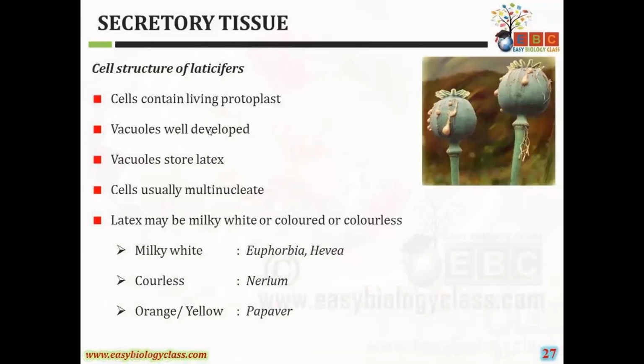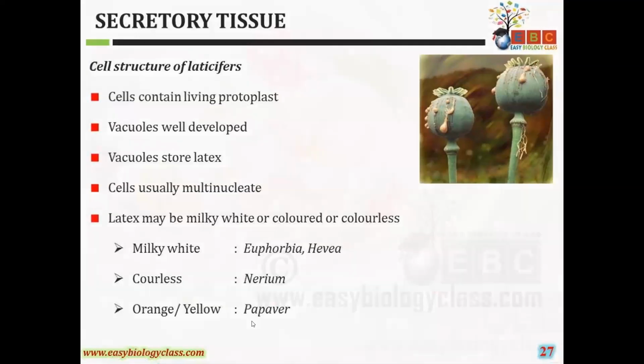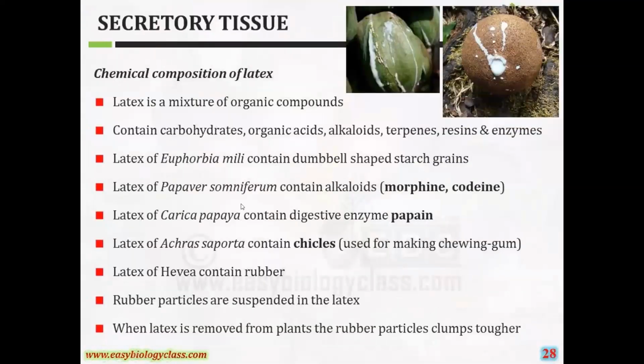Now the cell structure of the laticifers. Generally the cells contain living protoplast. Vacuoles are also well developed, and these vacuoles store the latex. Cells are usually multinucleate, that is, they contain many nuclei, and the latex may be milky white, colored or colorless. Milky white is seen in Euphorbia and Hevea, whereas colorless in Nerium, and orange or yellowish color in Papaver.